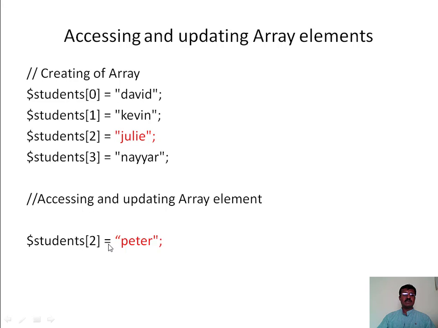Now by using the assignment operator, we can update that value with any other value. Now the value Julie will be overwritten by Peter, that is, the Peter value will be updated at the index position 2 in our array students. In this way we can access and update the array values.